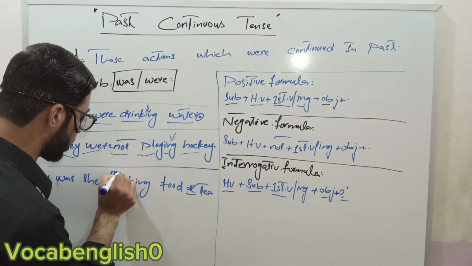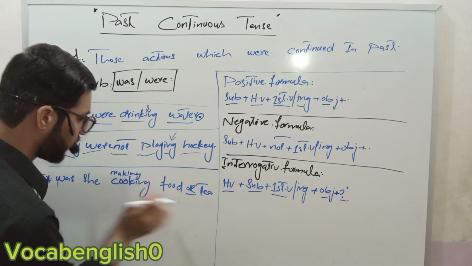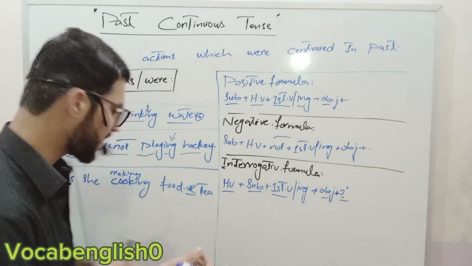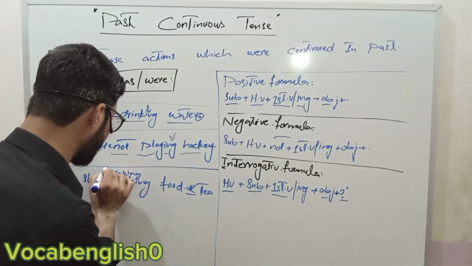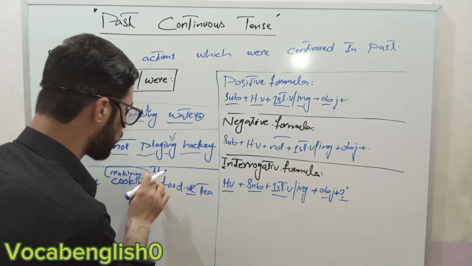Here making is also coming. Was she cooking food? Or, if we are changing the sentence, was she making the tea?